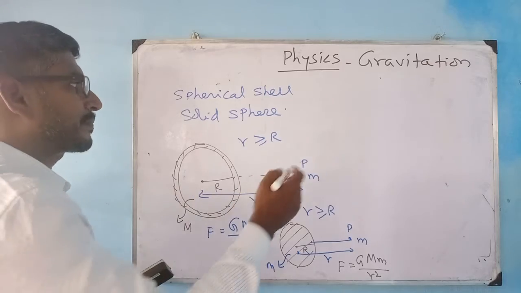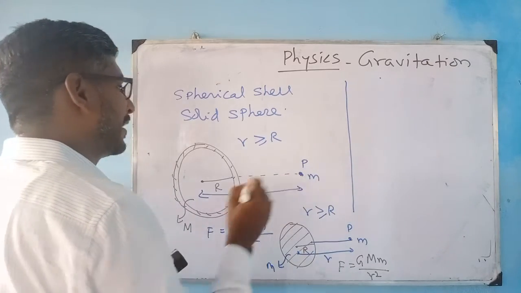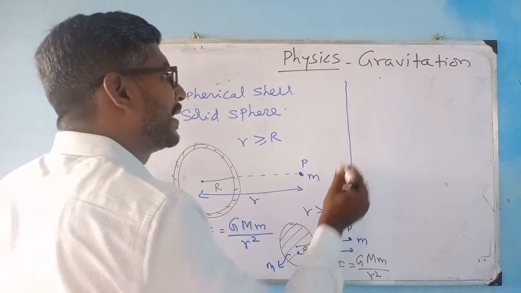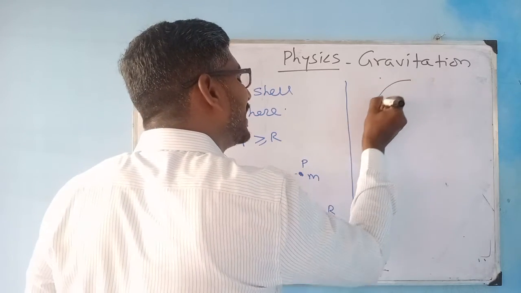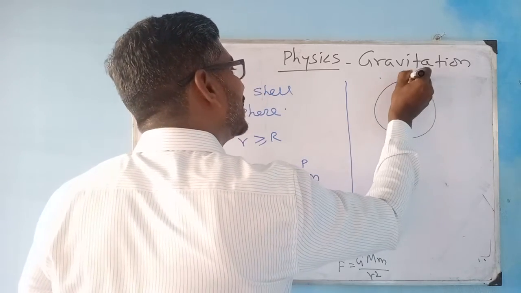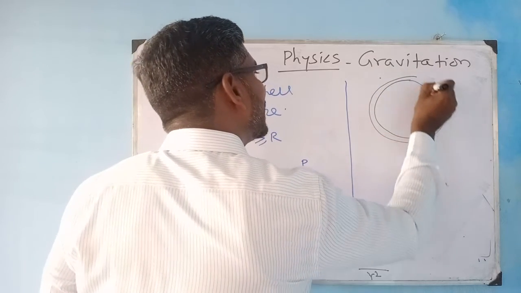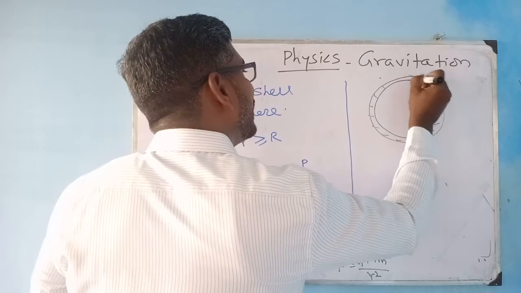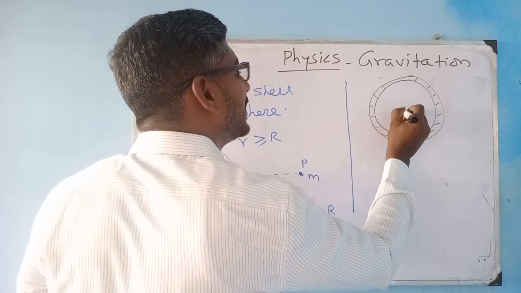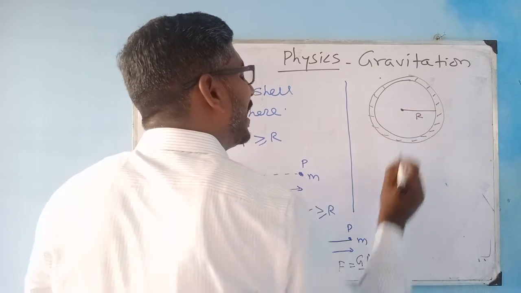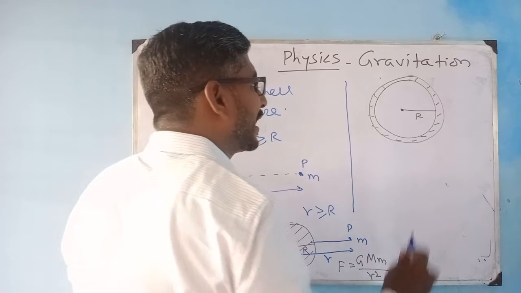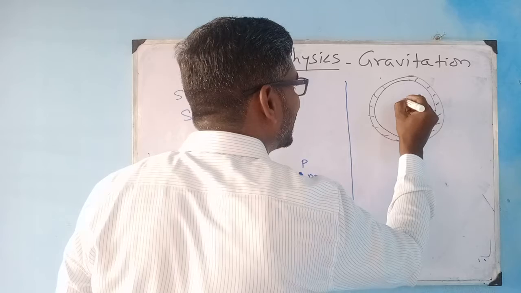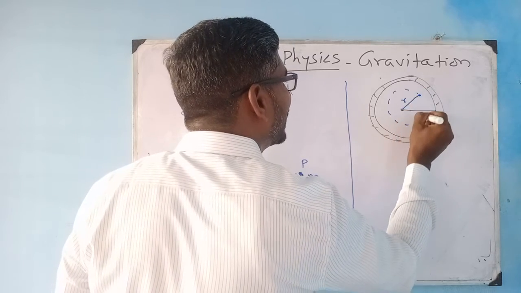Next, solid sphere and spherical shell. Now my question is, what will happen if the same object is lying inside a spherical shell? For example, this is my radius R and my object of mass m is lying at this position. This is my small r, right?